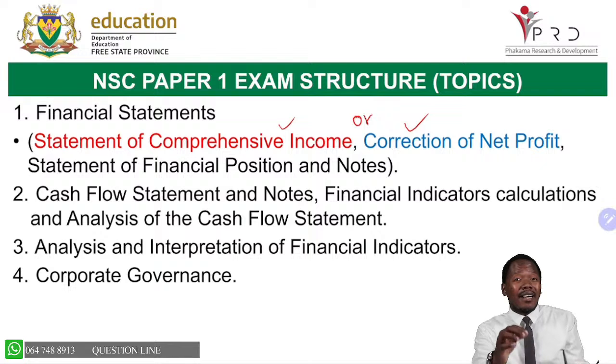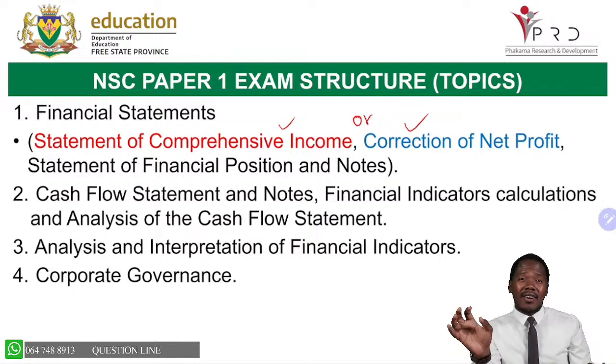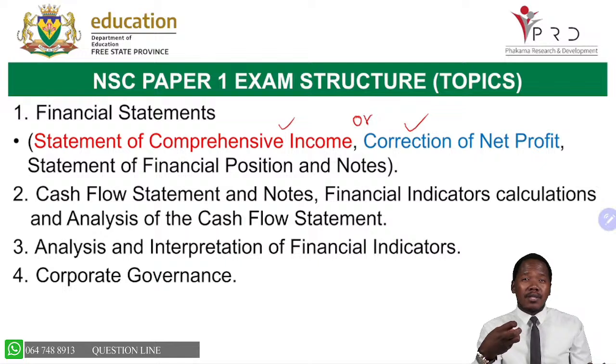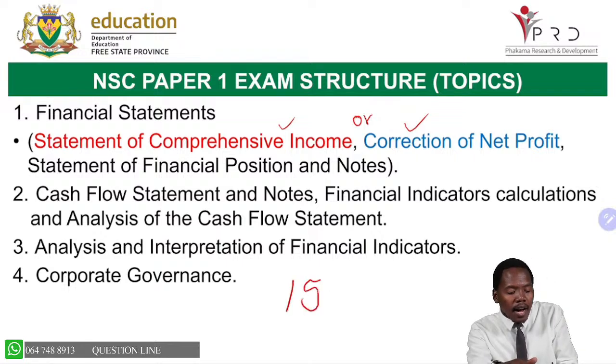We are talking about the auditing part, the types of audit reports, the King Code reporting, the types of committees, all of those topics that you have done during the year. So these are the topics that we expect to see in our paper 1 tomorrow. And our paper is out of 150 marks.